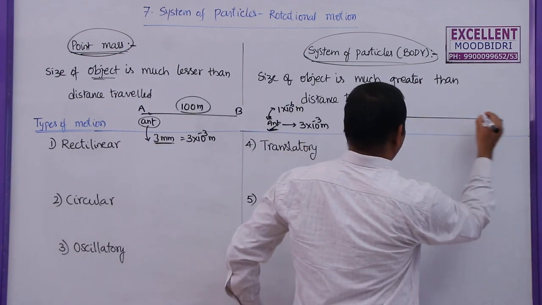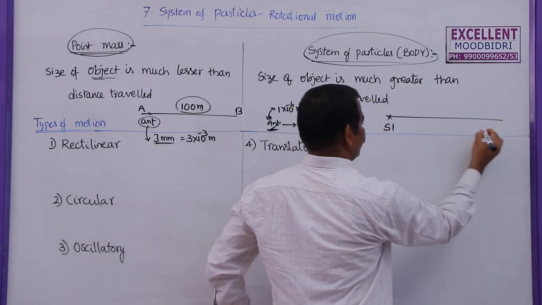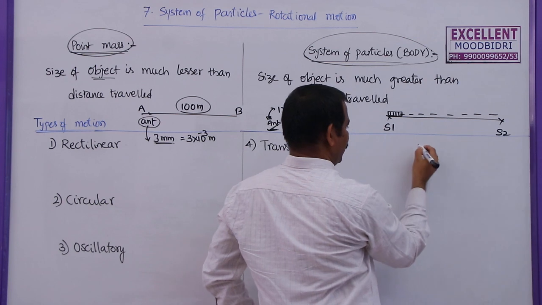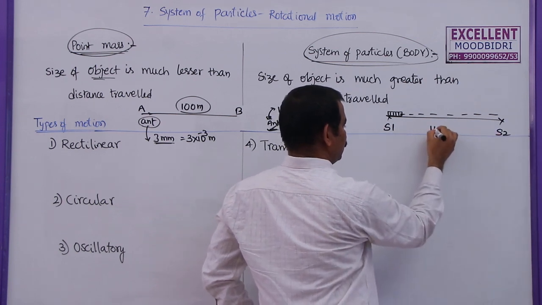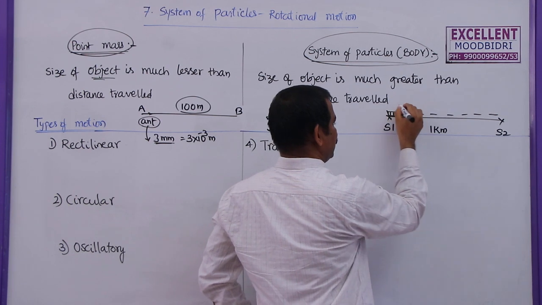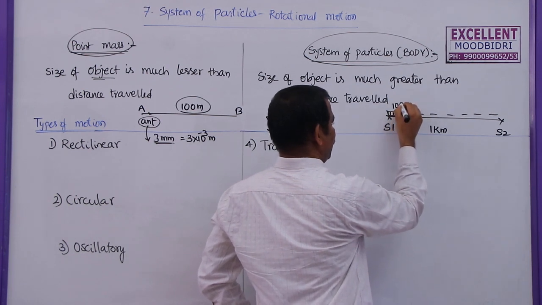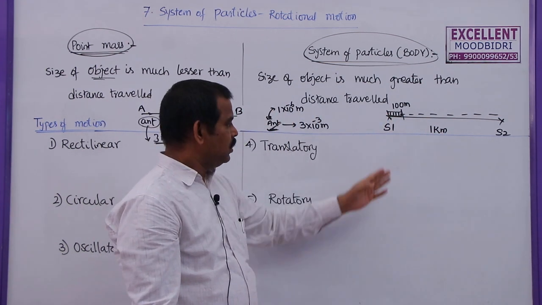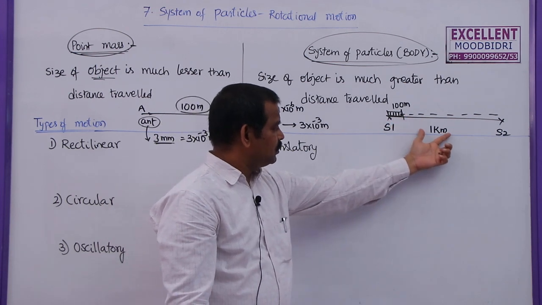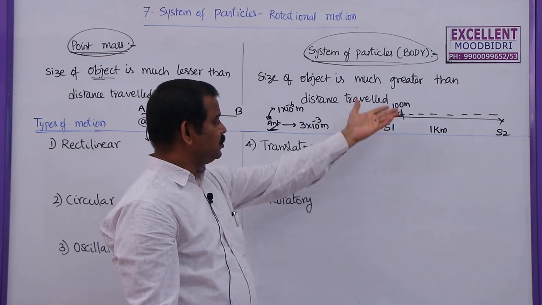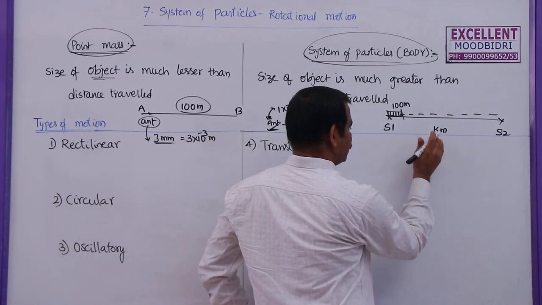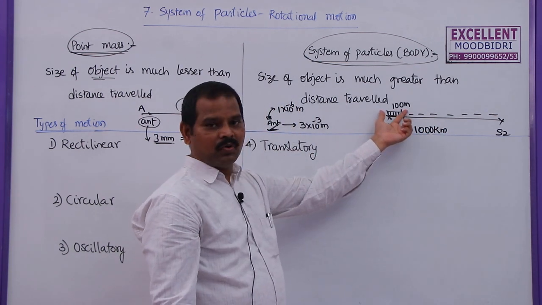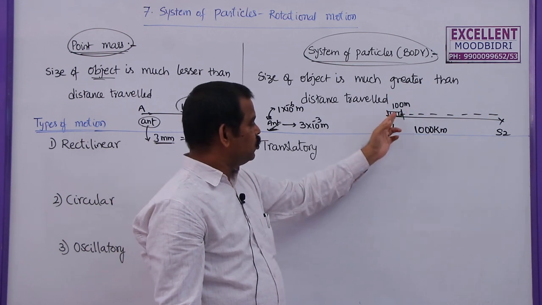Similarly, if you take one train between two stations, this is station 1, this is station 2. When the train travels from station 1 to station 2, let us say the distance between these two is 1 kilometer, and the size of this train is nearly 100 meters. The distance travelled is greater than the size of the train, but not much greater. But if the distance between these two is 1000 kilometers, and the size of the train is only 100 meters, then it is said to be a point object.